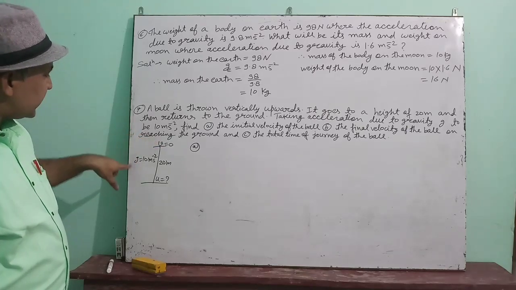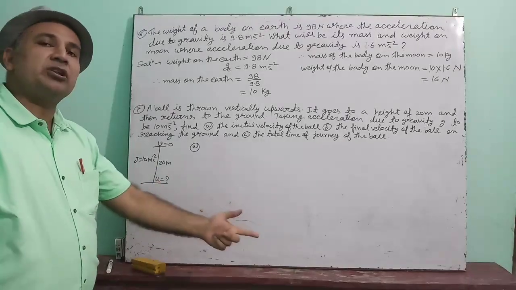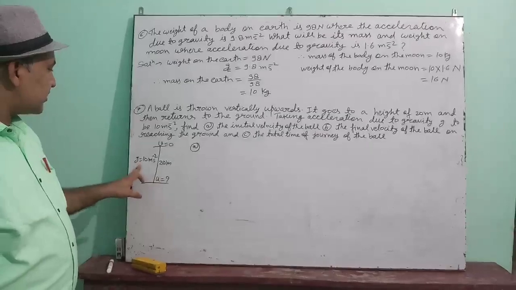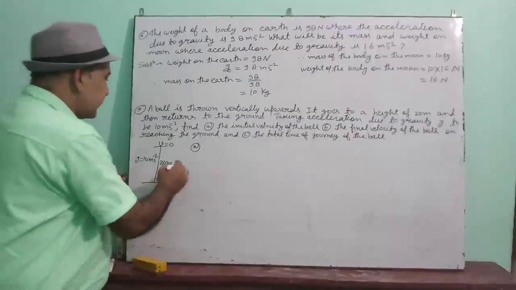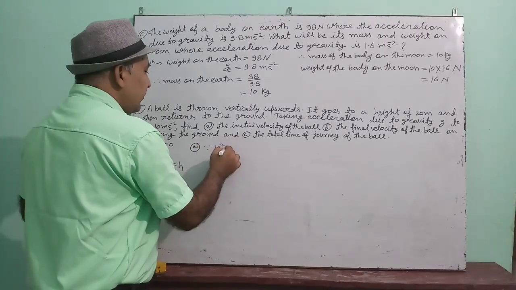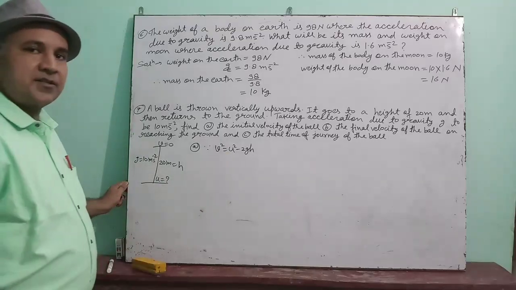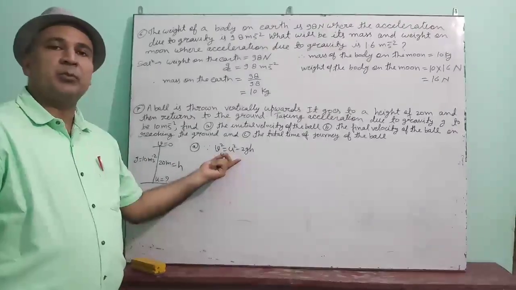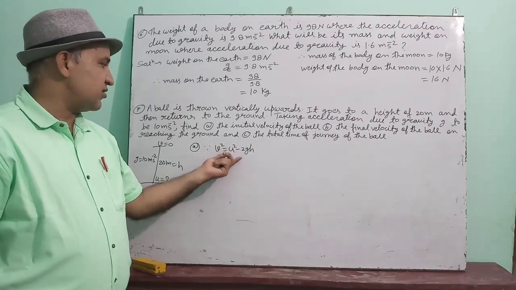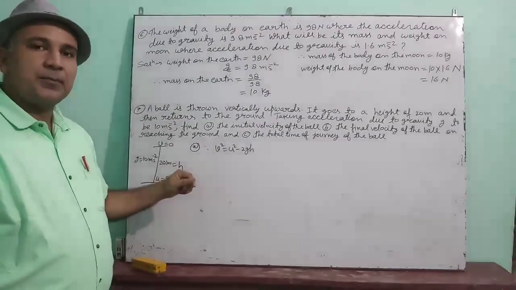So by using these, can you find the value of u? Which equation of motion will you apply? V, U, G and H are given. This 20 meter is the H. That means v square is equal to u square minus 2gh. This is the third equation of motion during gravity. When acceleration due to gravity is there, in that case this equation will be applied.